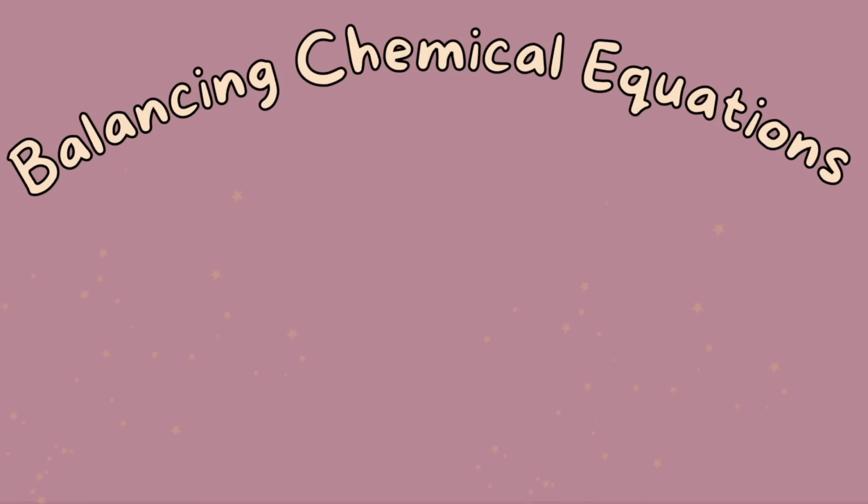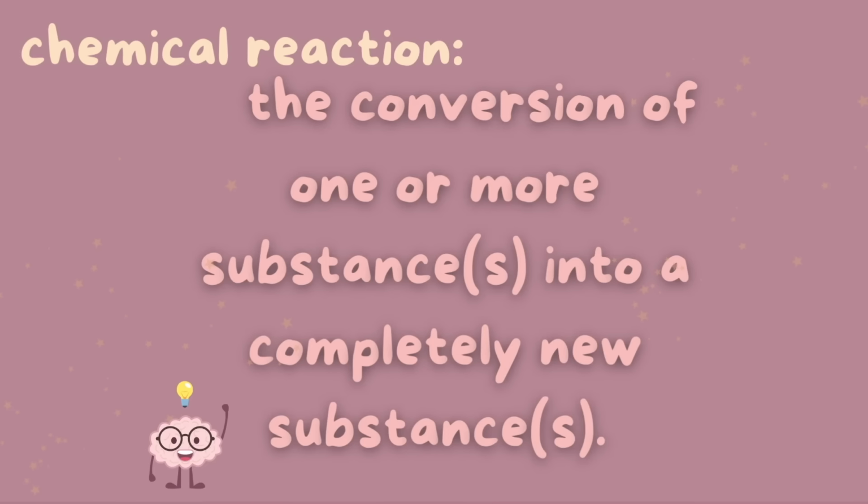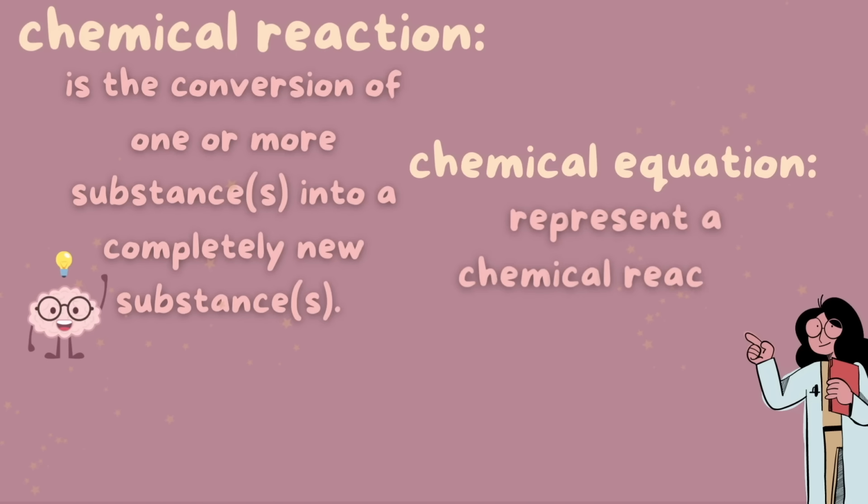Before learning how to balance chemical equations, we must first understand how it relates to a chemical reaction. A chemical reaction is when one substance or more converts into a completely new substance or substances. During this chemical conversion, bonds are broken and created between new molecules and atoms. This forms completely new substances. Chemical equations represent these chemical reactions taking place.